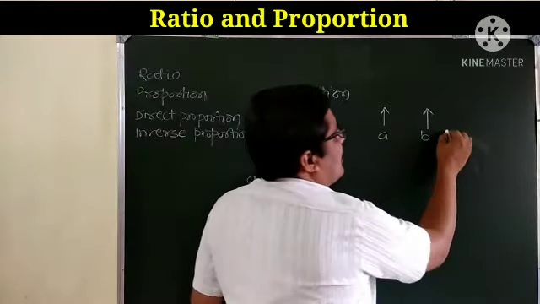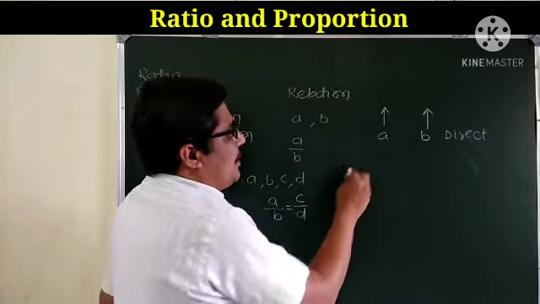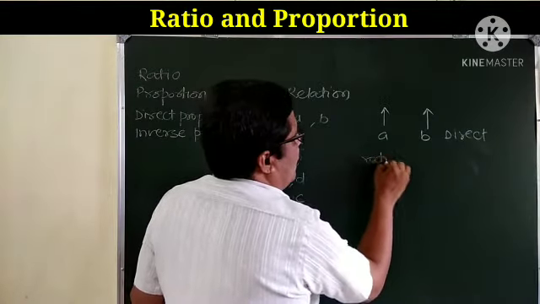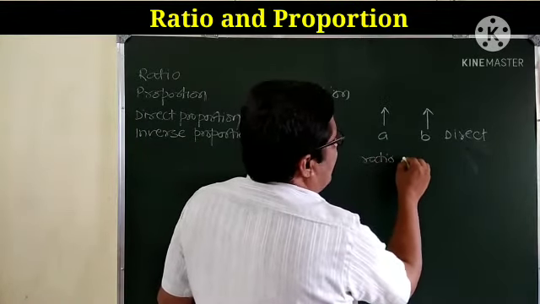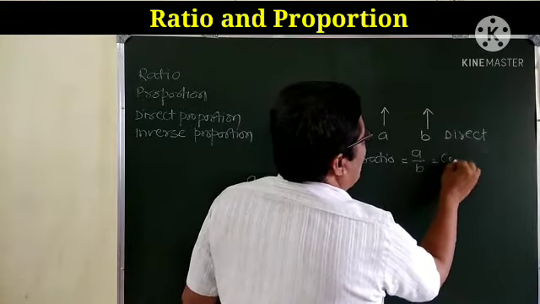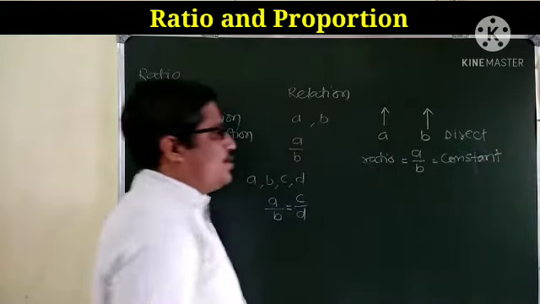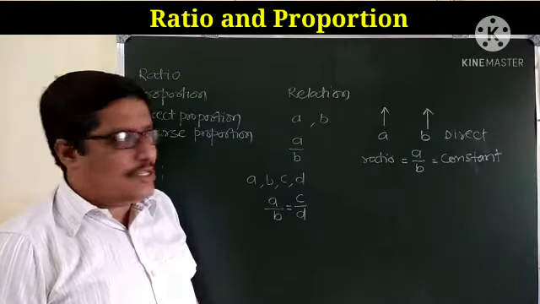So in this case, the ratio of these quantities, that is A is to B, is constant. Means in direct proportion the ratio is constant.